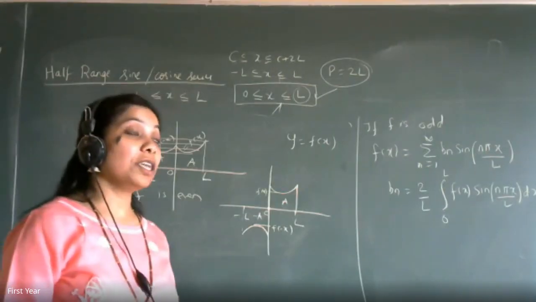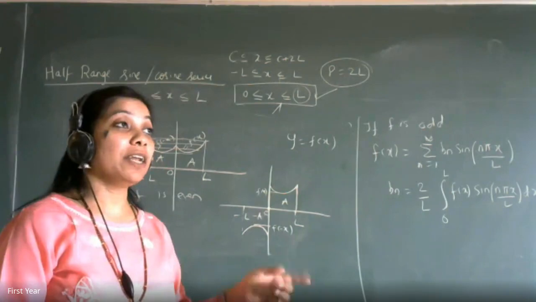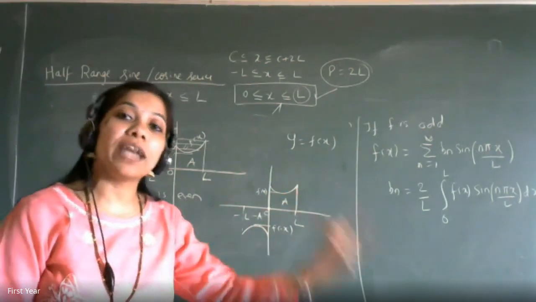Ma'am, when we are changing the forms of a n and b n, are we changing the original function as even and odd, or are we changing the sine and cosine which are there with it in the product? Because that also can be done, right? Yes, but what is the thing? I want to extend the function, not a n and b n. I will get a n and b n corresponding to that extended function.